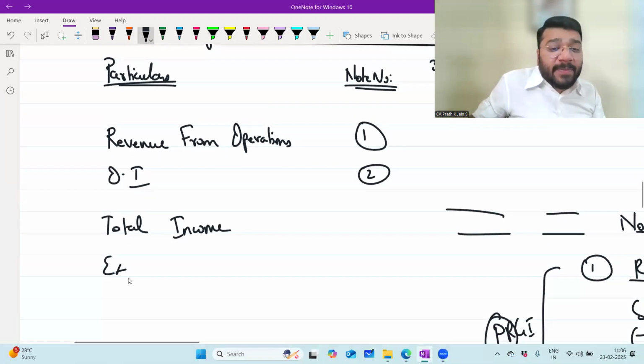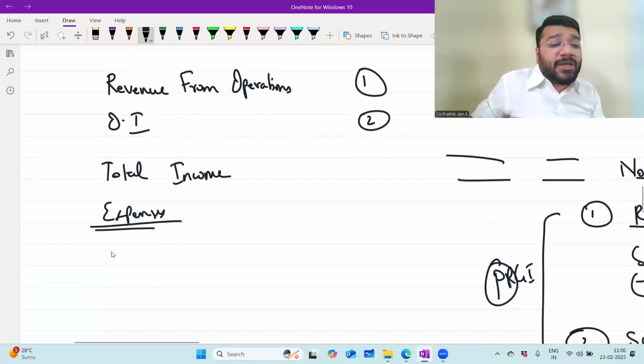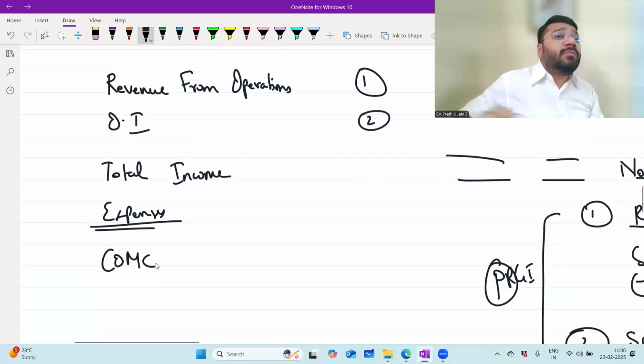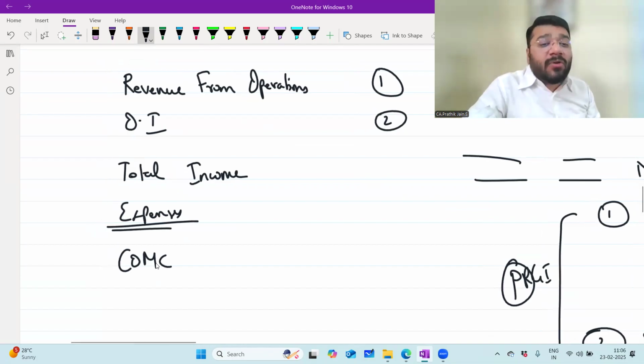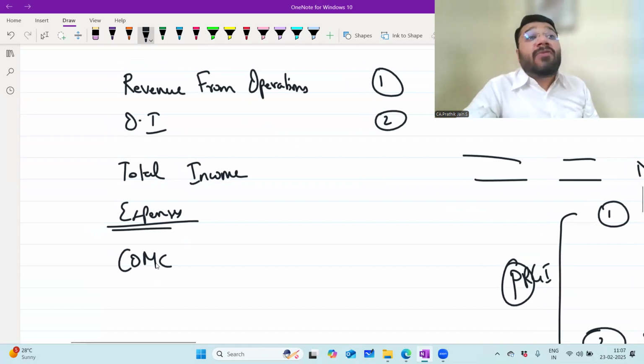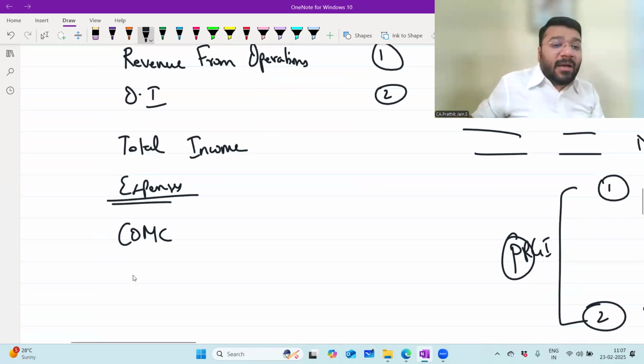How many classifications of expenses? 7 classifications of expenses. In that, the first classification is cost of material consumed. The formula for that is opening stock of raw material plus net purchase of raw material minus closing stock of raw material. Should I add the direct expense of raw material here? No. Where will I record it? Other expenses.